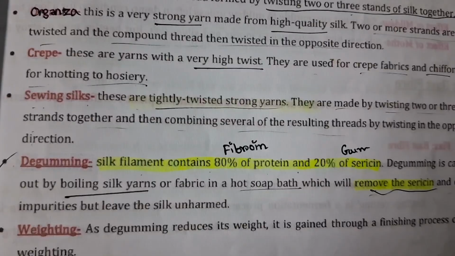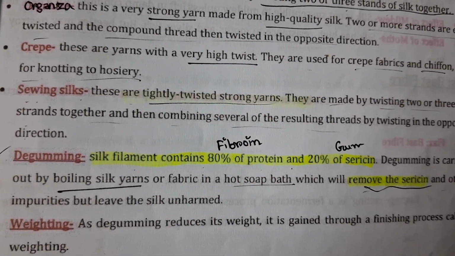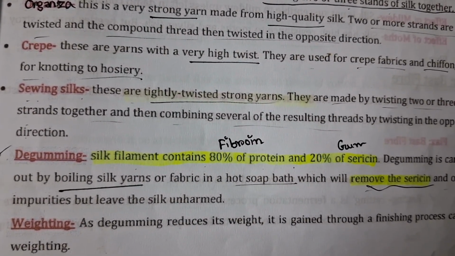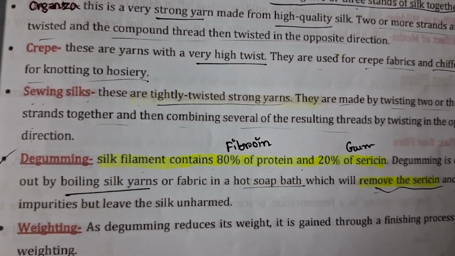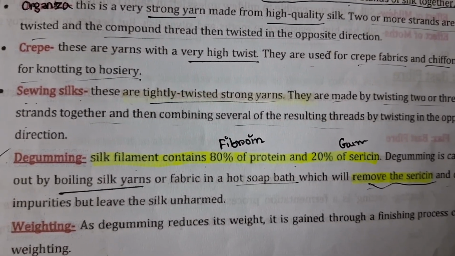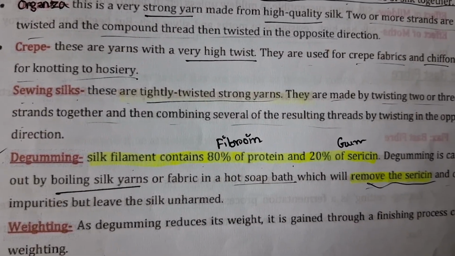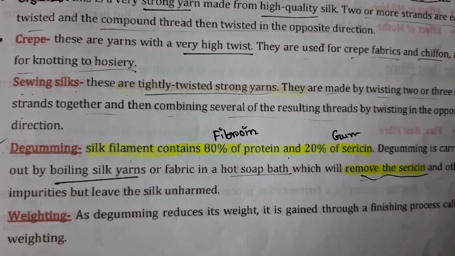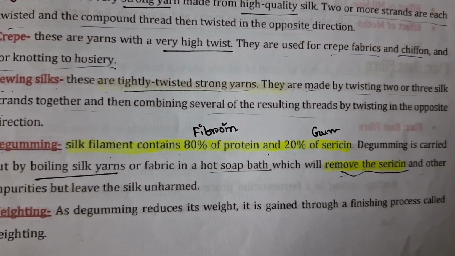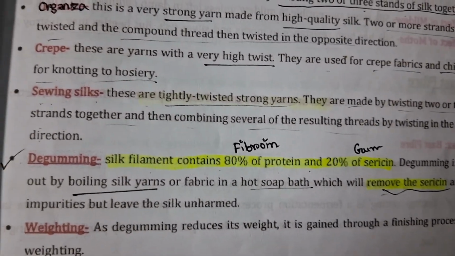Next is degumming. Degumming is a process in which the sericin is removed. As I have already told, the silk filament contains 80% fibroin and 20% gum or sericin. So in this process, the silk yarns are boiled in a hot soap bath, and thus remove the sericin part. Weighting is also a process: as degumming reduces its weight, it is regained through a finishing process called weighting.